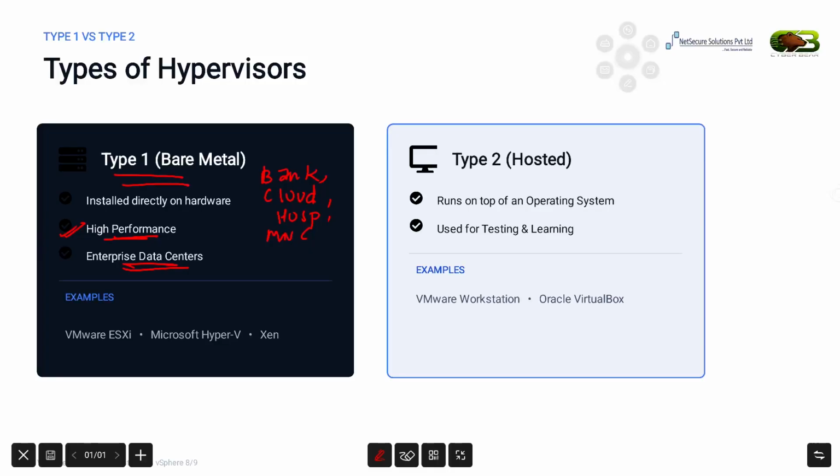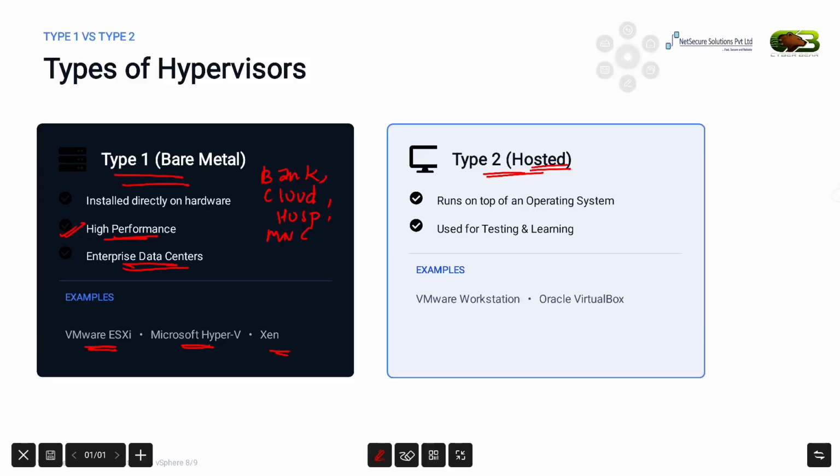Then we have the type 2 hypervisor, also known as the hosted hypervisor. Unlike the type 1 hypervisor, this is not directly installed on the hardware, but on an OS. Let's understand with an example.